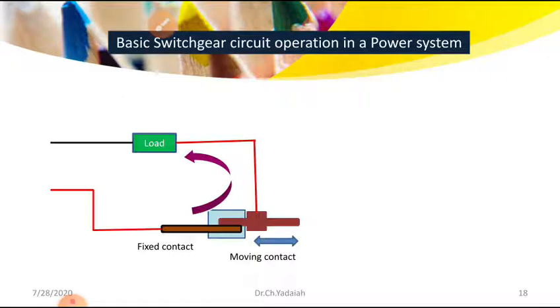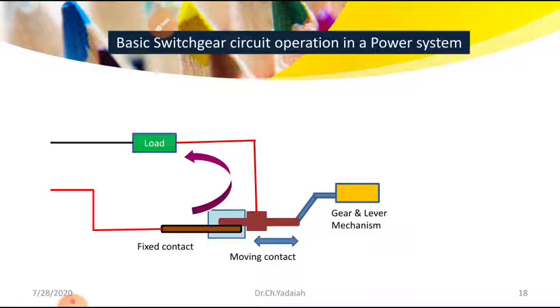Now, to operate this mechanism, a gear and lever mechanism is required. So I am going to provide the moving contact linked with the gear and lever mechanism. You can see here. If I give the signal to the gear and lever mechanism, it will operate and push the moving contact towards the right side. Then the contact area between the fixed contact and the moving contact decreases, both electrodes are separated, and the current does not flow. This is the circuit breaker being off.